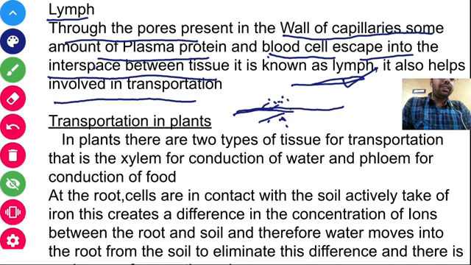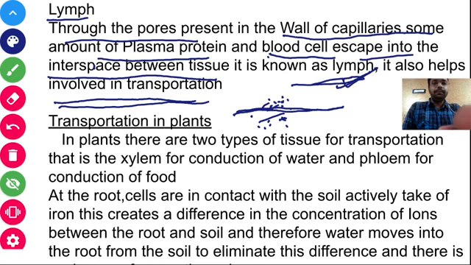Suppose these are the blood vessels. Sometimes some amount of the plasma protein and blood cells escape into the interspace between the tissues, and it is known as your lymph, which is also involved in transportation. So it's all about the transportation in animals.